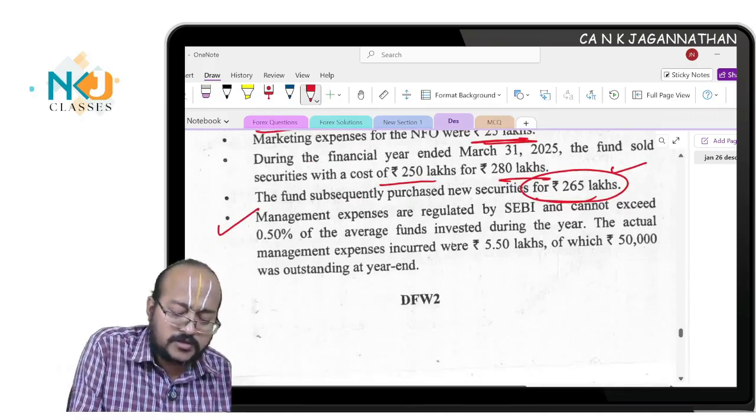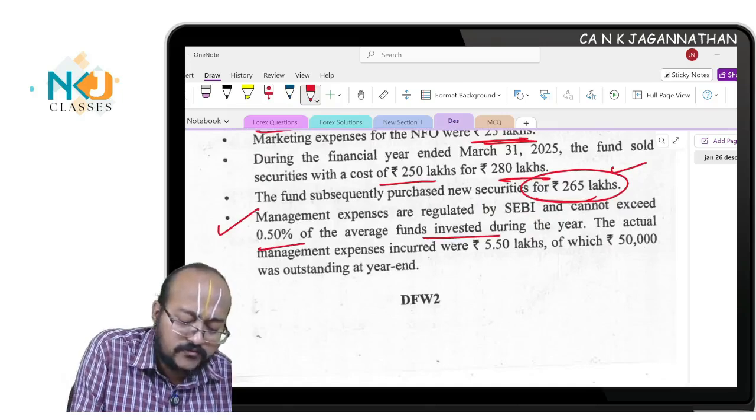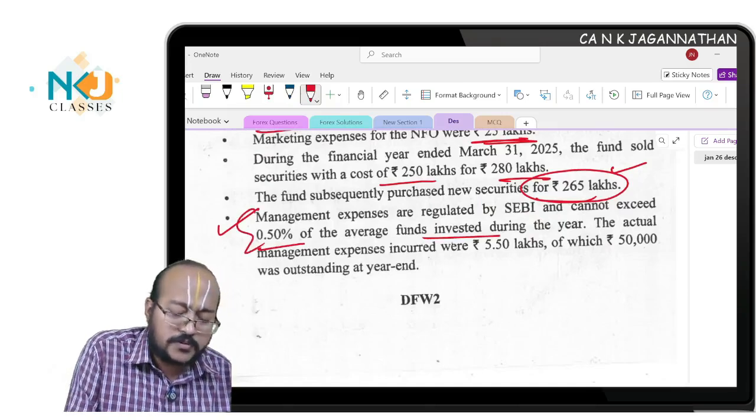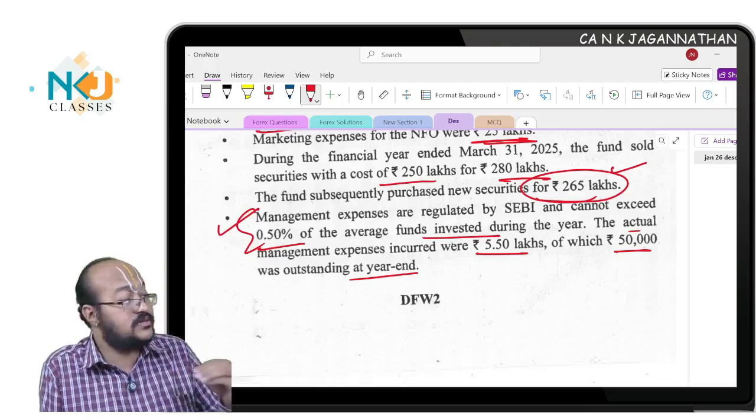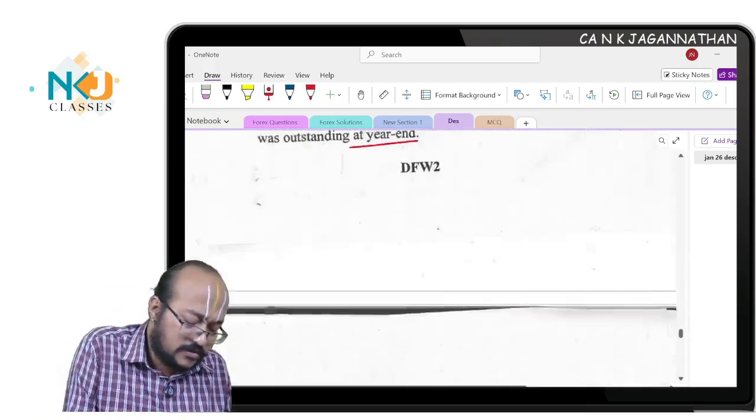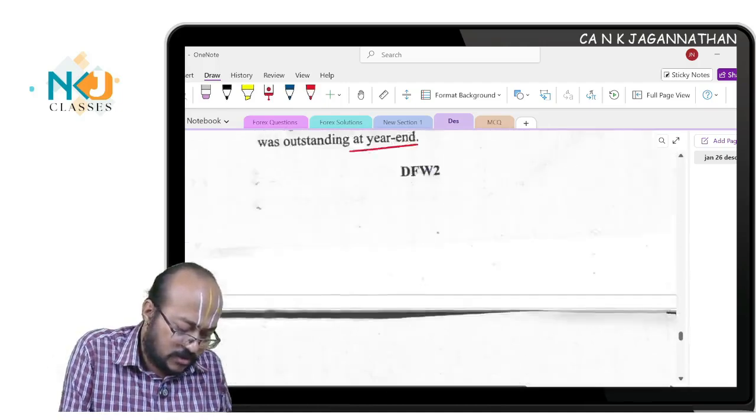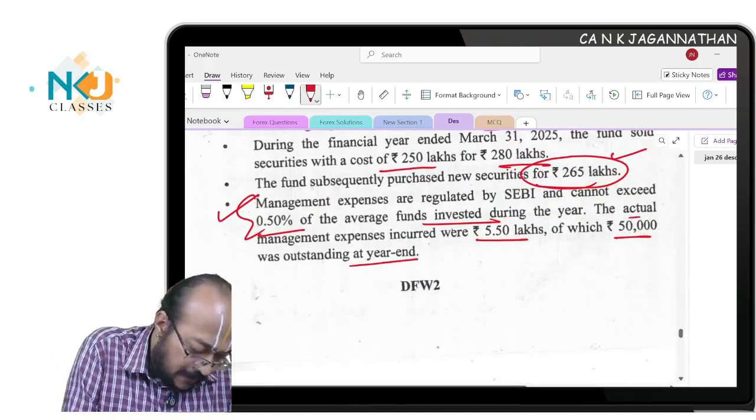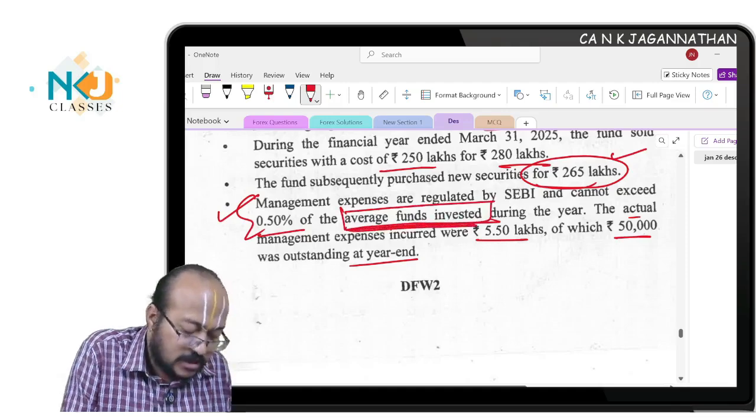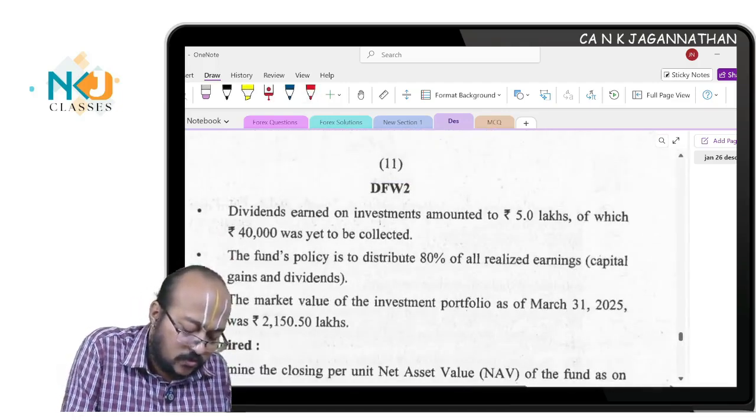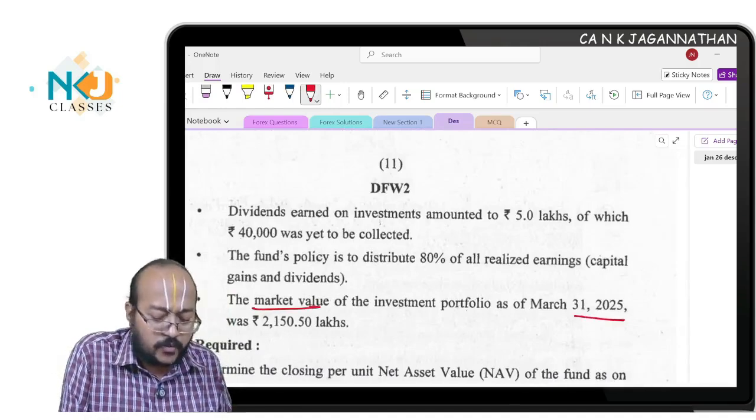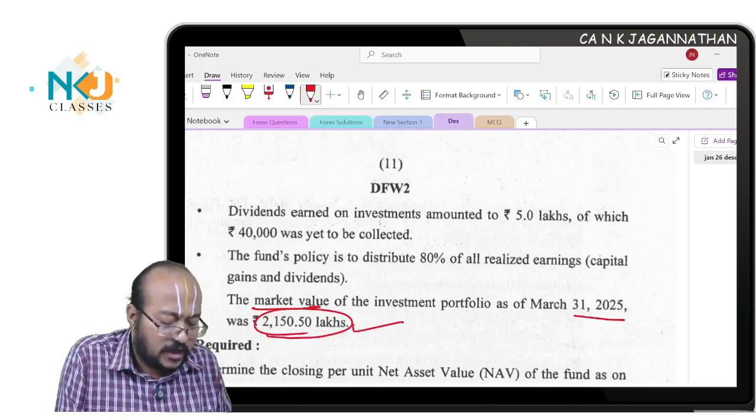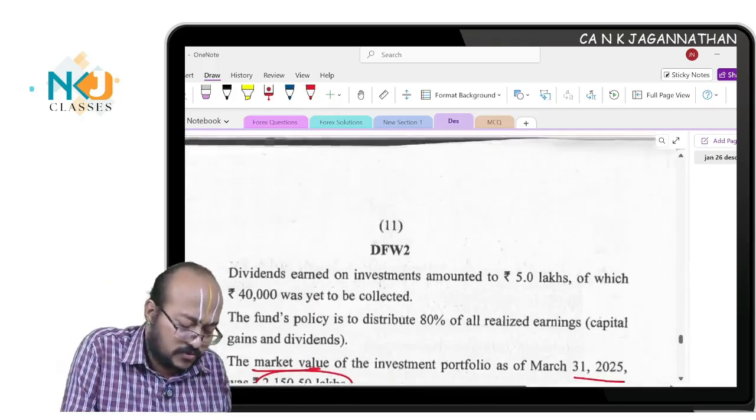Management expenses are regulated by SEBI and cannot exceed 0.5 of the average fund invested during the year. This may be a new adjustment, but no issue. The actual management expenses incurred are this much, and the only thing you need to find out is whether this is exceeding the limit. Okay, for that, it is very simple. See what they are asking: average funds invested during the year, which means exceed 0.5 of average fund. Now opening fund value and closing fund value, they have given the market value of the investment portfolio, this much.